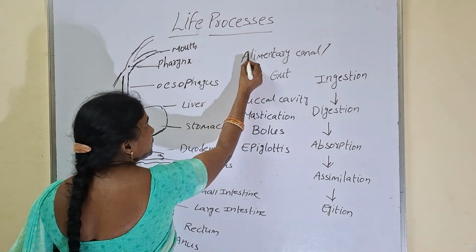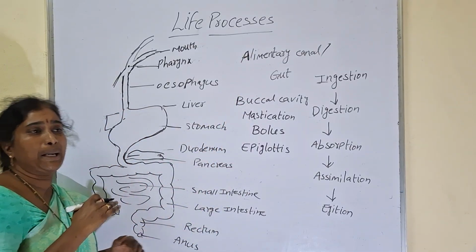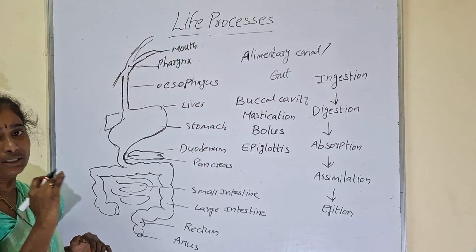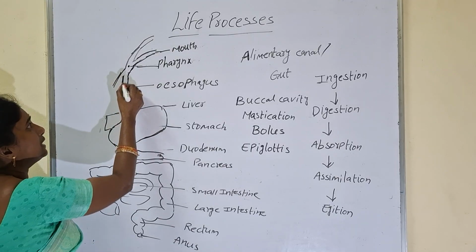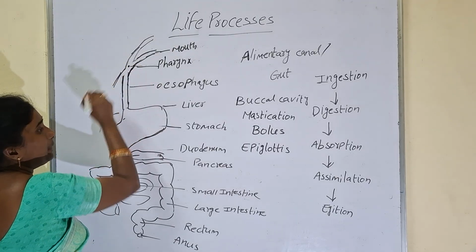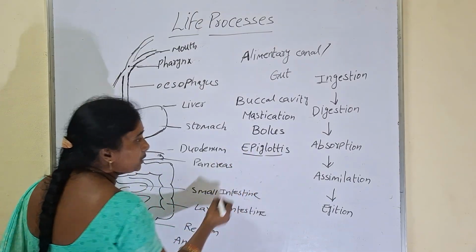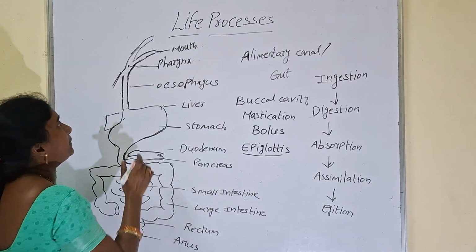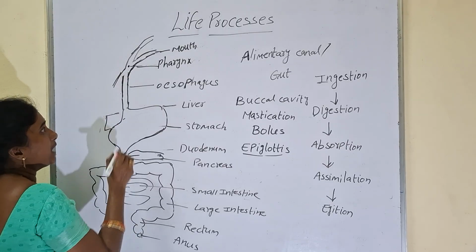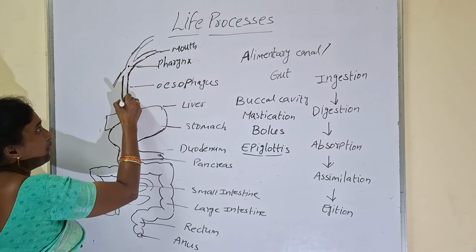Whenever we want to swallow the food, it covers the windpipe. Whenever we want to breathe the air, it covers the food pipe. So it is a traffic constable between food pipe and windpipe, we can say. So epiglottis is helpful to prevent the entry of food into the windpipe. After that, when we swallow the food, food enters into the esophagus.